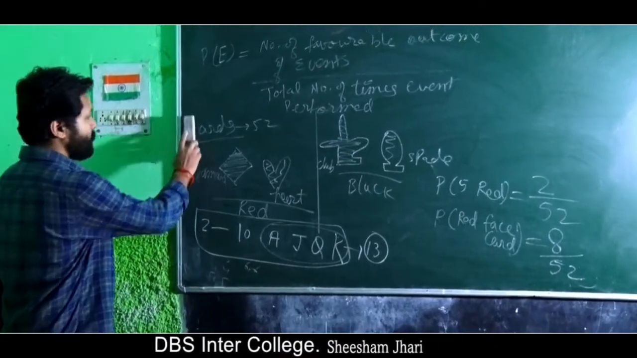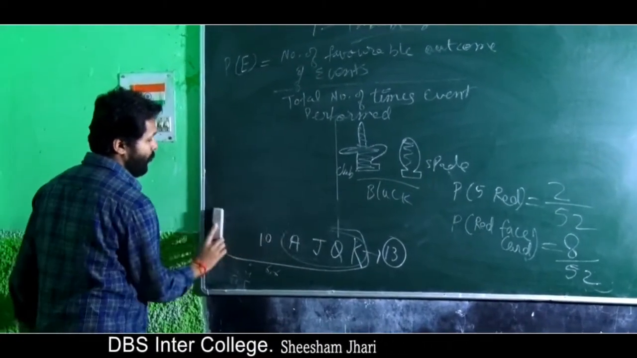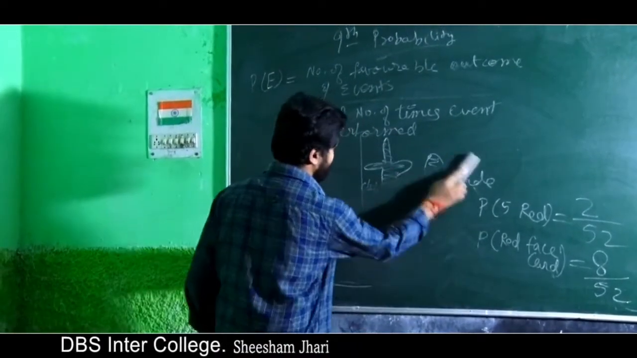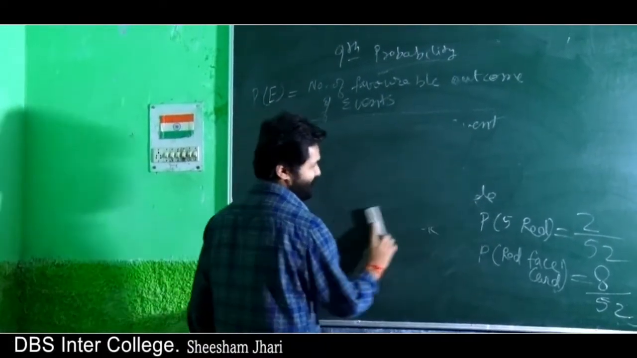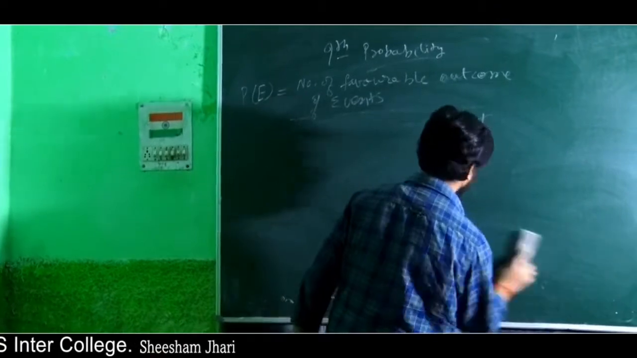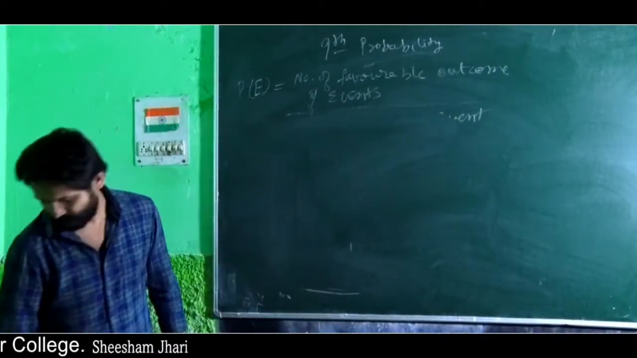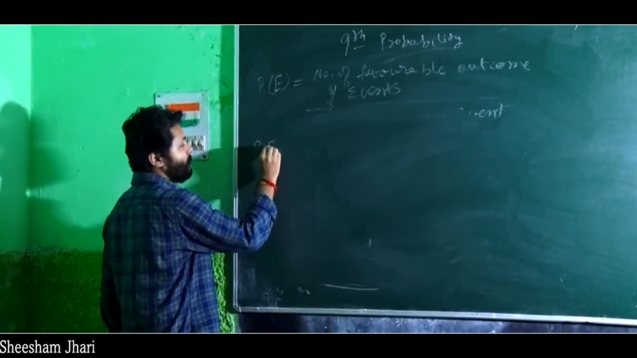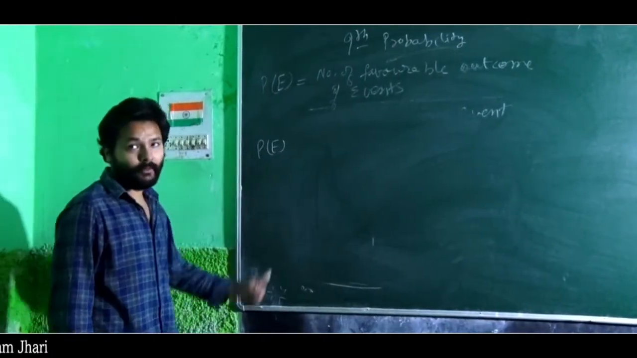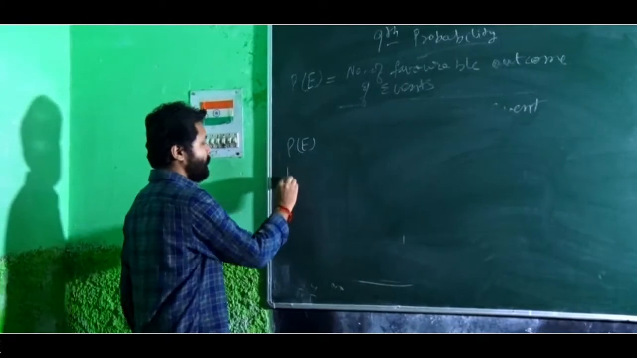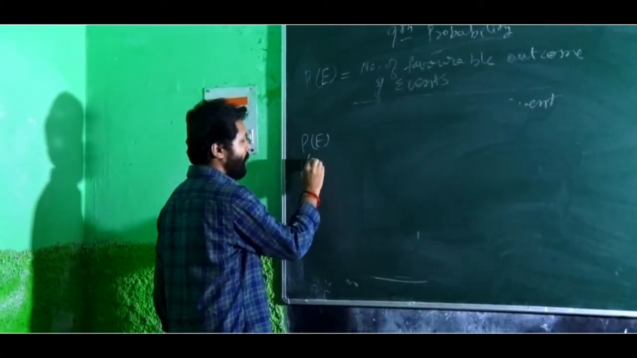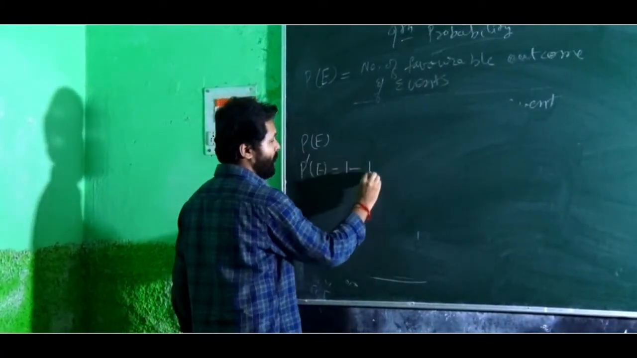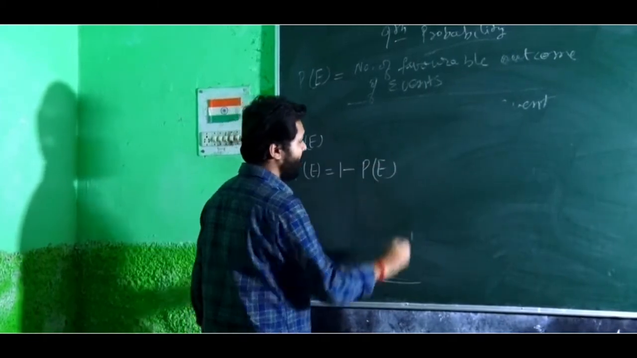Now one thing is, what is the probability of not happening an event? Let's say if this is a probability of happening an event, then probability of not happening an event will be 1 minus probability of happening an event.